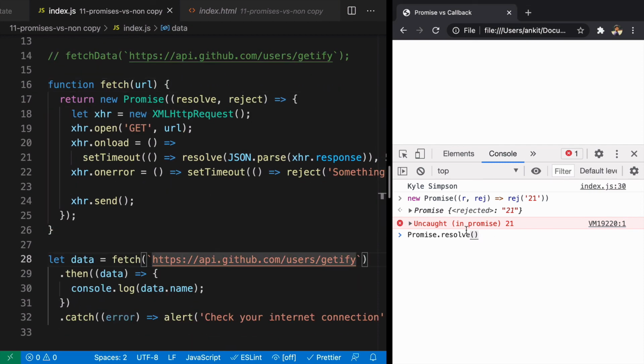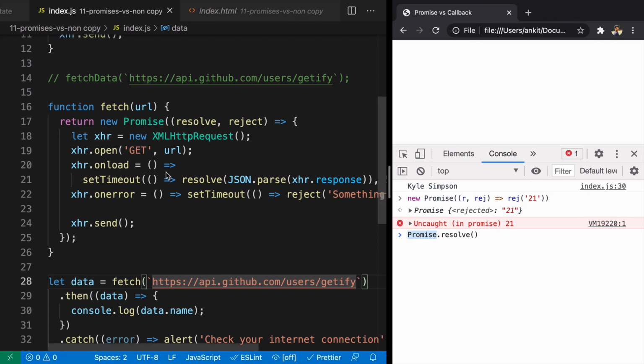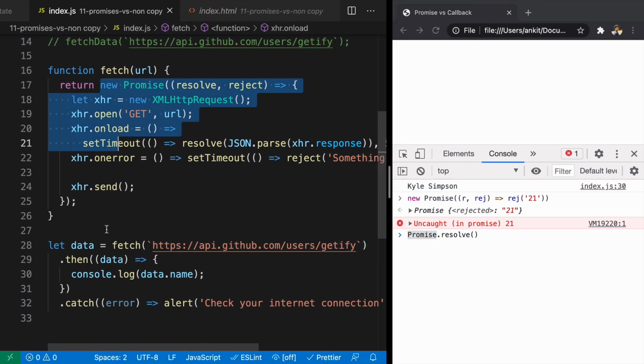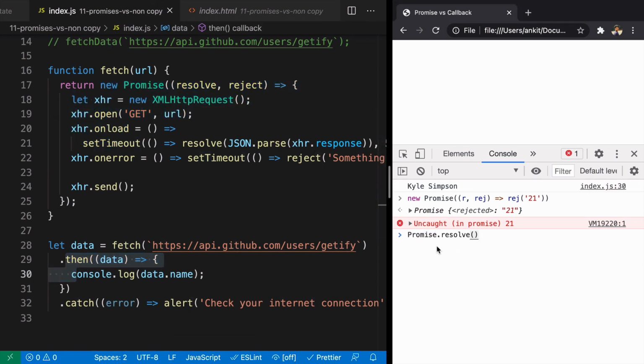You can just say Promise.resolve, but make sure that you only call this resolve method on the Promise constructor, not on the instance, like how it is returning a new promise. So here you cannot say dot resolve. You can only call it on the Promise constructor. So I want to create a promise and resolve it with a value 21. What do you see? It is a promise that is resolved with a value of 21. Similarly, you can also do